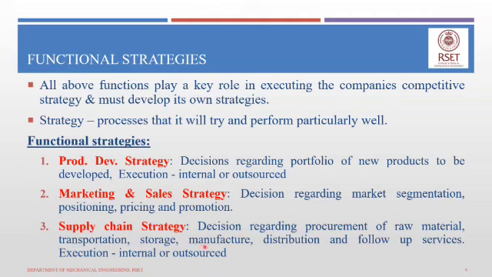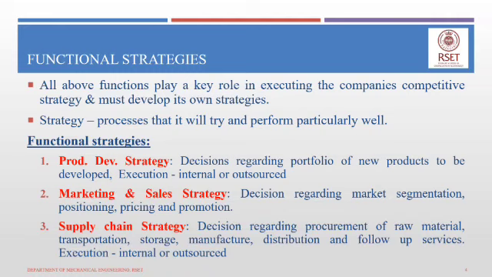For example, a company might decide to outsource its manufacturing to another organization that can do that activity much better, or distribution might be outsourced. Different parts of this decision making process might be done internally, or it might be decided that they are given outside as a contract. These decisions are part of what is called the supply chain strategy.